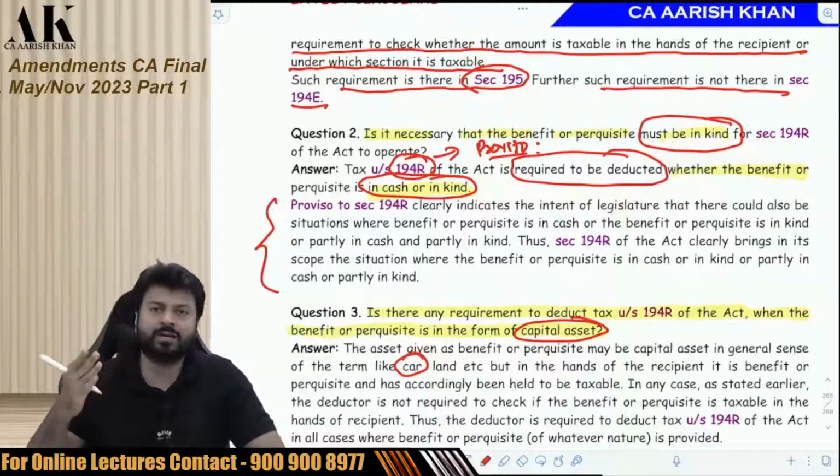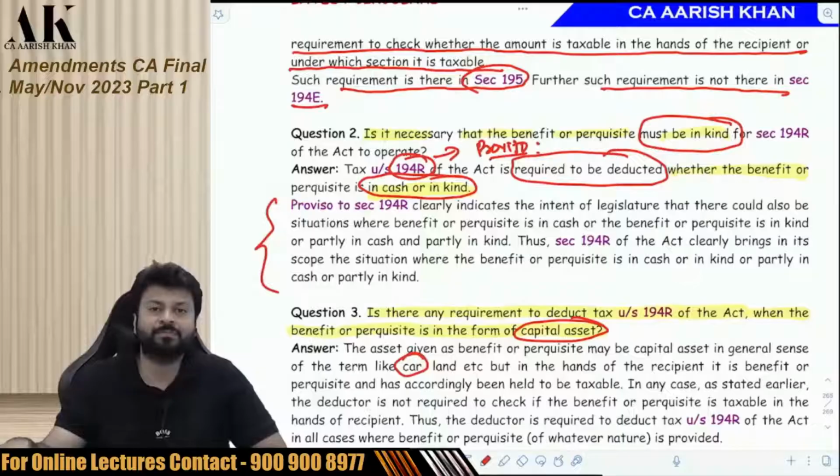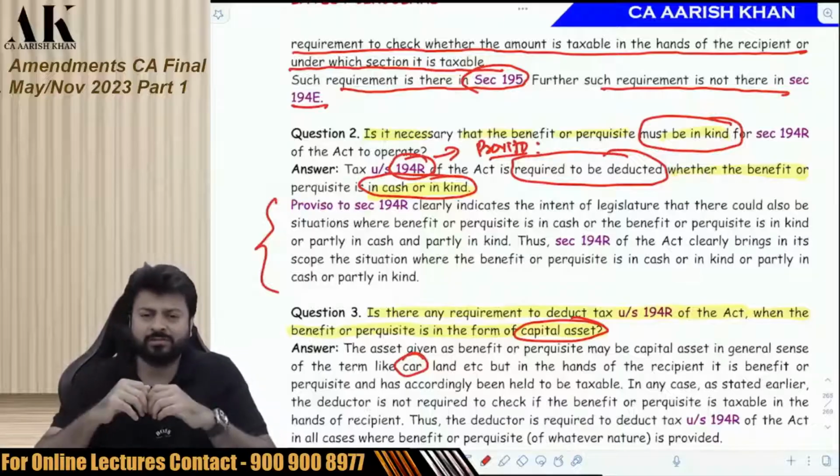Yes, a business movable car is a capital asset. But if it is a personal movable car, then it is not a capital asset. This is the example given by CBDT, which is wrong. So now coming back to the question.